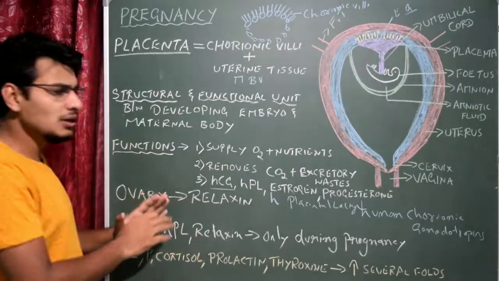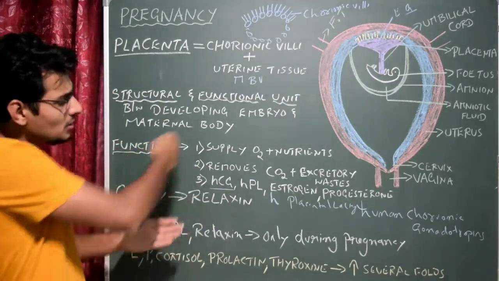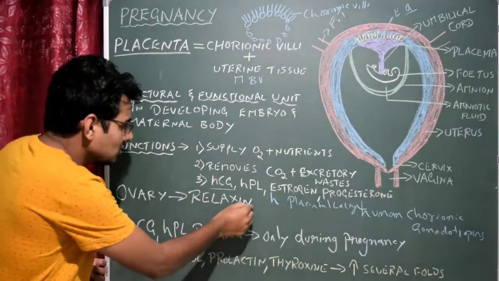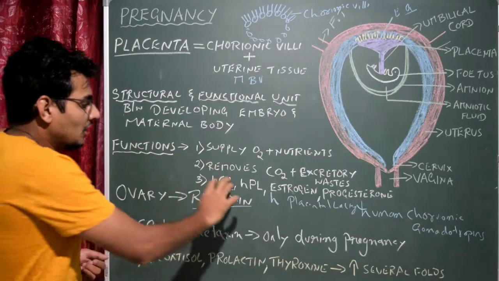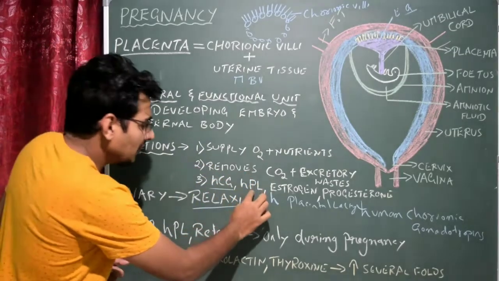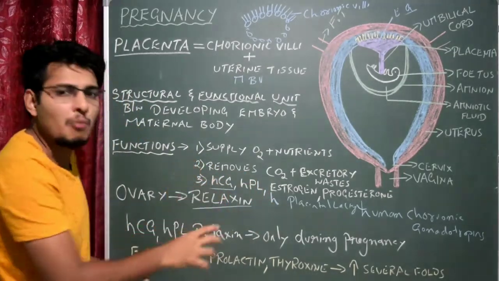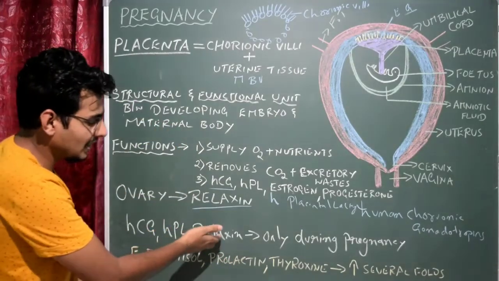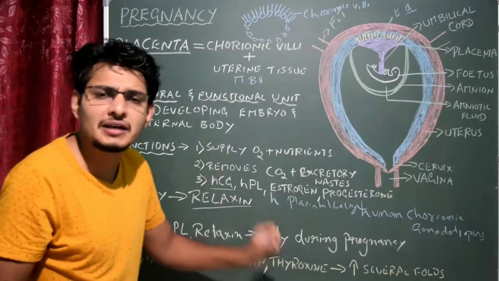At the same time, when the placenta secretes all these hormones, the ovary also secretes one more hormone, called relaxin. So particularly HCG, HPL and relaxin will be formed only during pregnancy. I have written here, HCG, HPL and relaxin will be formed only during the pregnancy state.